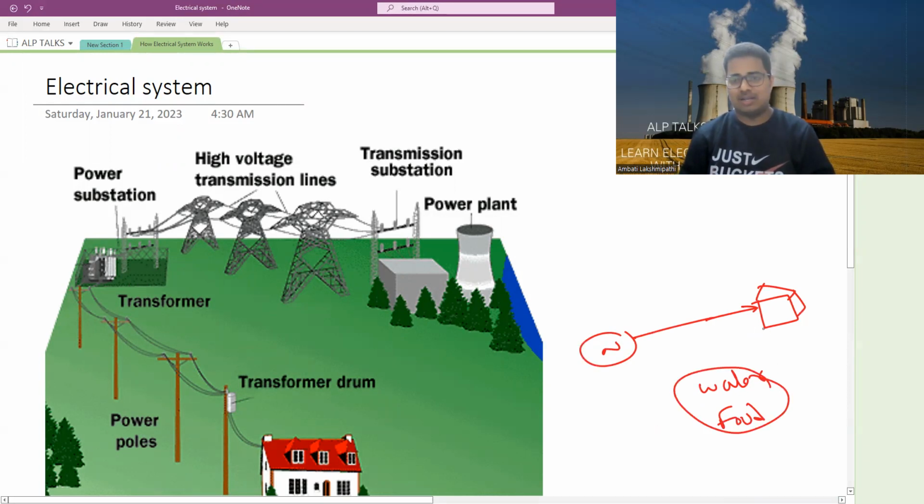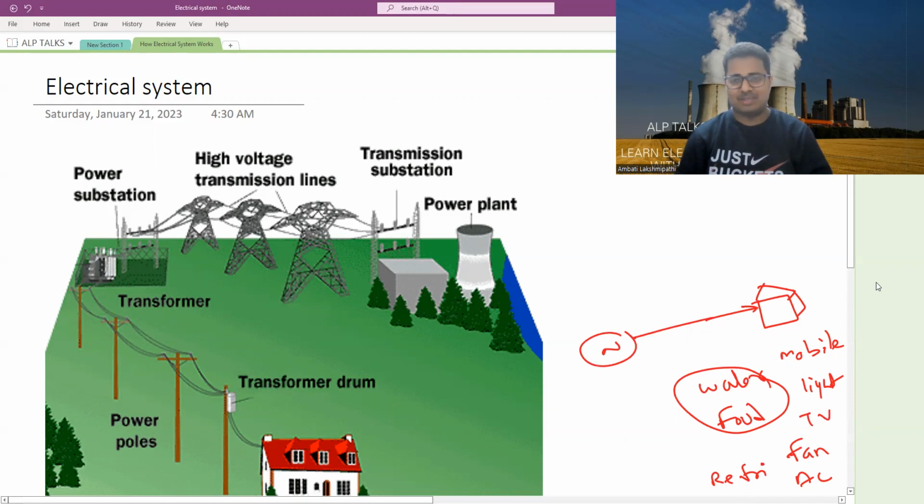What about electricity? You have many devices, right? Let's say you have a mobile phone in your house. You have a light. You have a TV. You have a fan, a ceiling fan. You have an AC. You have a refrigerator. You have many small electrical items in your house.